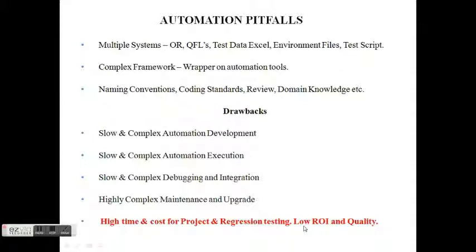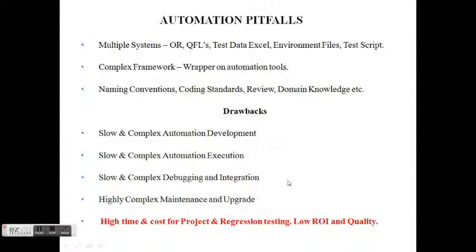And so in effect, the return on investment is low and the quality also suffers because we are lost in a web of so many complicated systems that our automation doesn't become so effective. We are not able to execute fast, we are not able to develop fast, we are not able to run multiple times on multiple environments and settings, and it affects the quality of our testing.